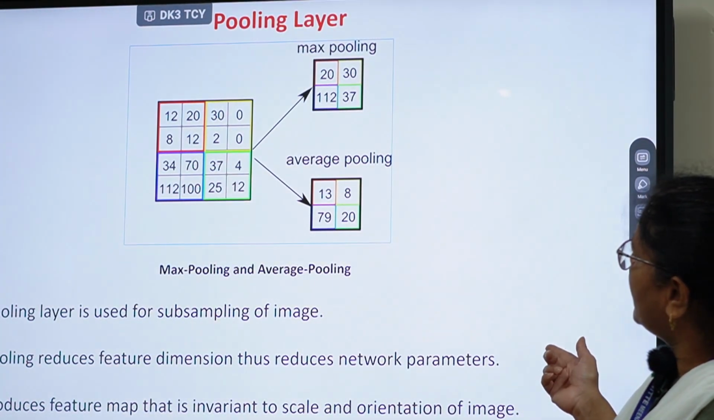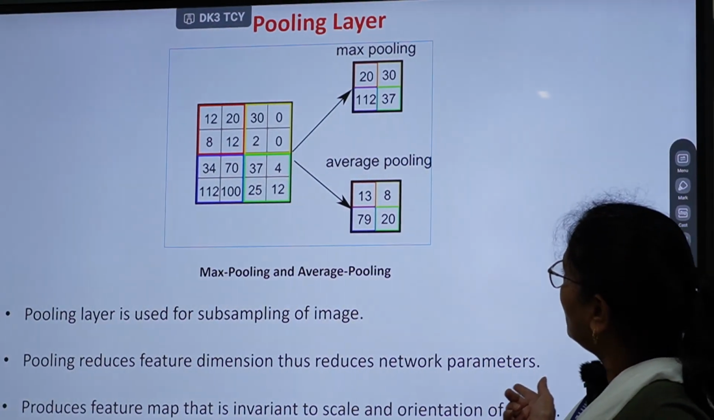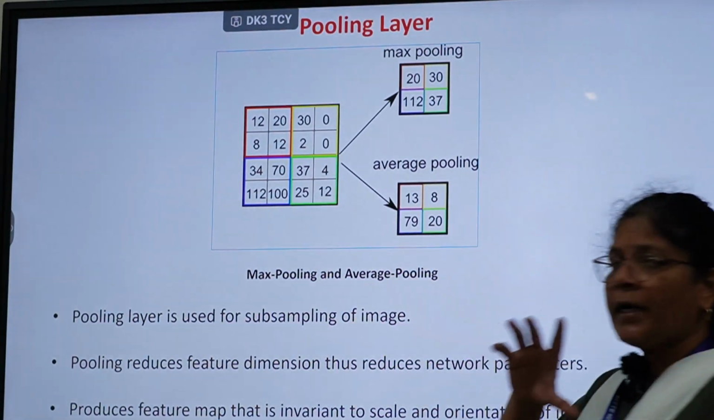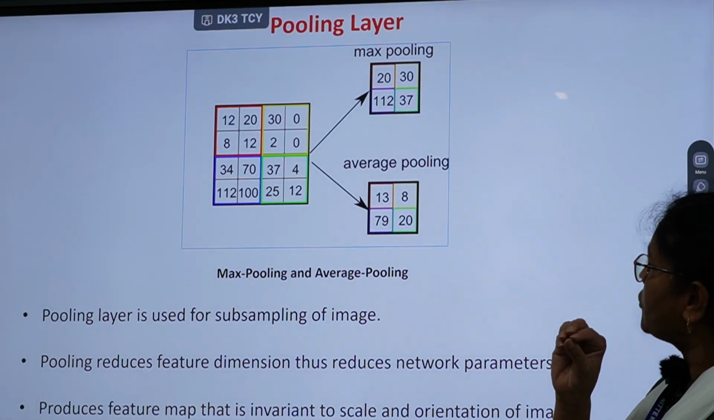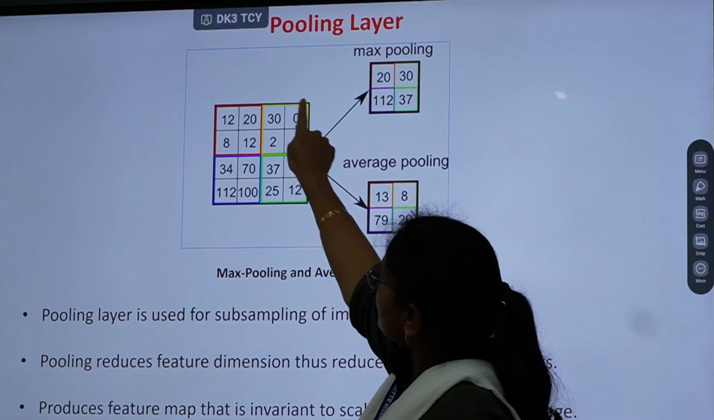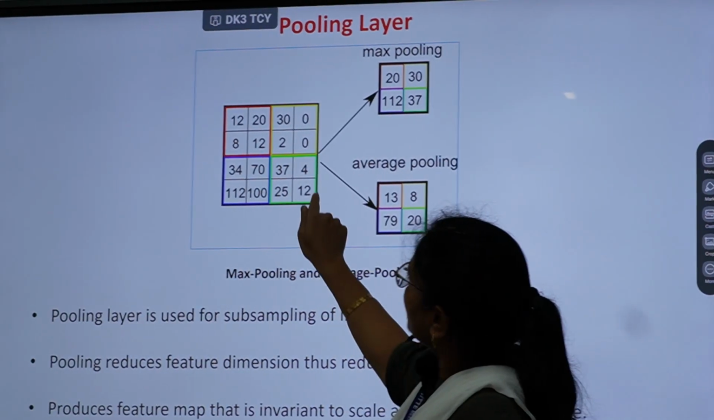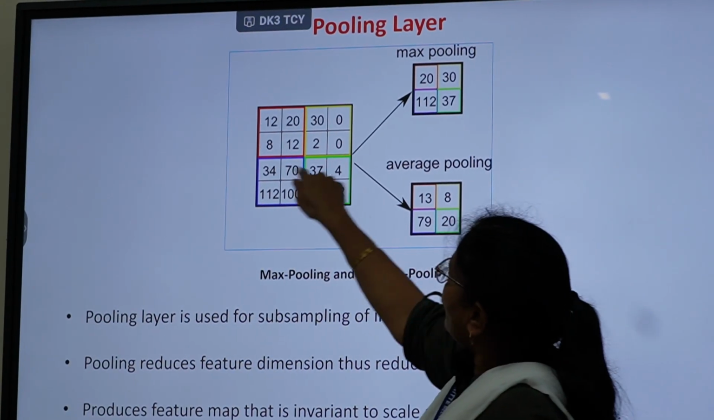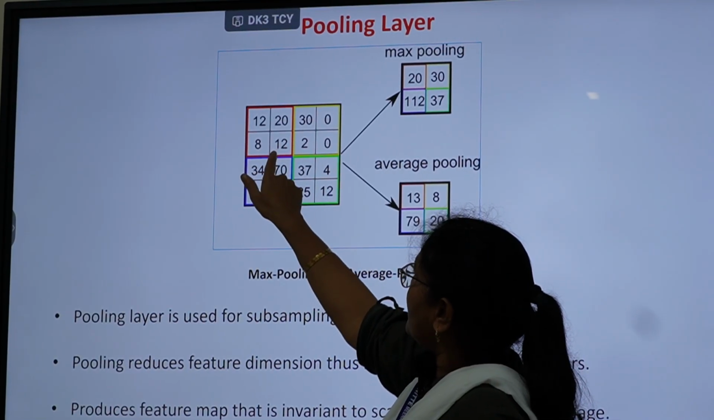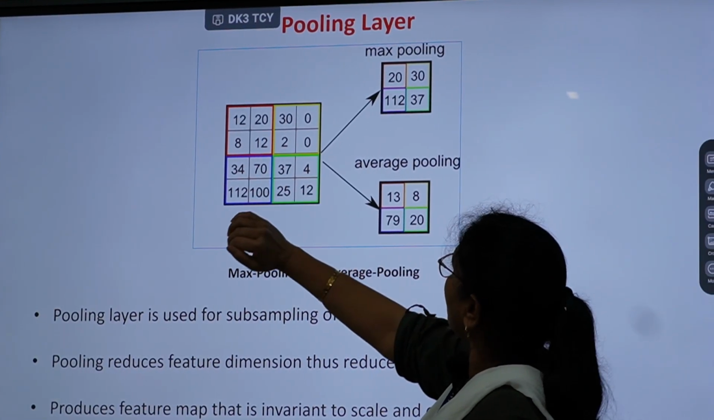Next is the pooling layer. As we know, the pooling layer subsamples the image, that is, it reduces the feature set of the image. How does it do this? We can understand that by this example. Suppose these are the intensity values for a given image segment. We divide that into 4 parts, that is, a window of 4 elements we take at a time.